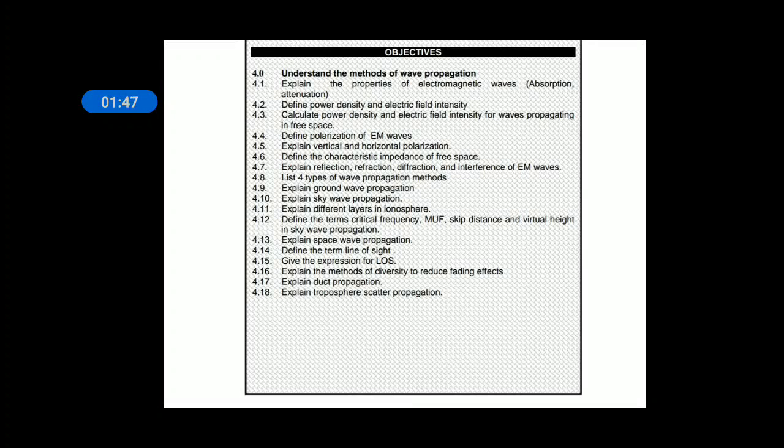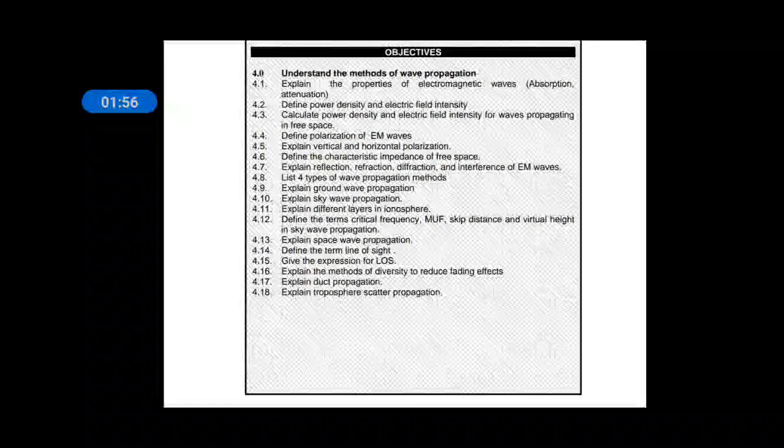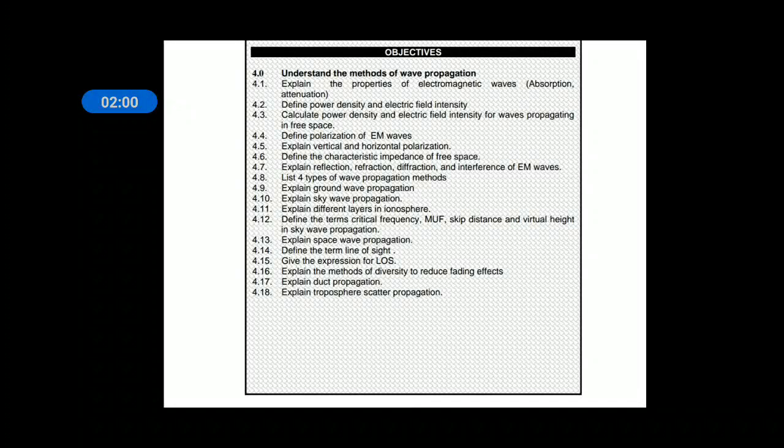They are critical frequency, MUF, skip distance and virtual height. And space wave propagation, and the term line of sight and expression for line of sight.